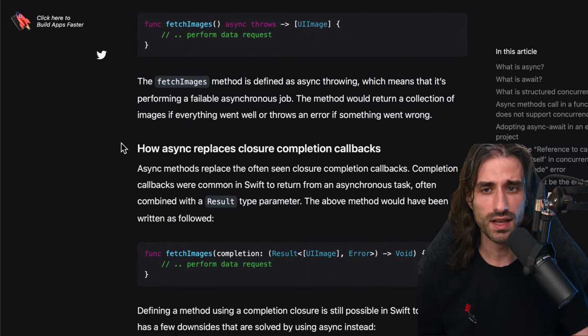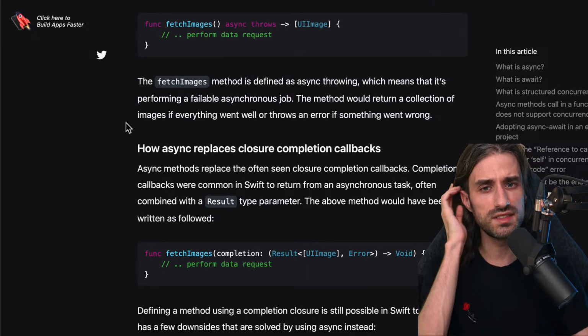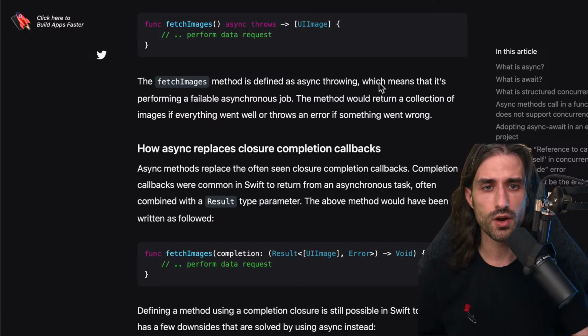So the fetchImages method is defined as async throwing, which means that it's performing a failable asynchronous job. And it shows also that a method or a function can be both async and throwing, or can be either only async or only throwing, or neither. One doesn't exclude the other. Async and throwing are completely orthogonal.